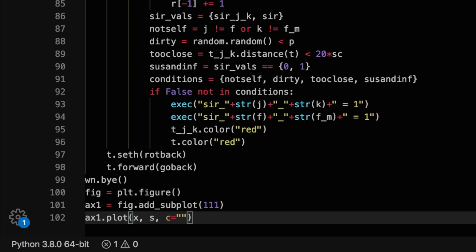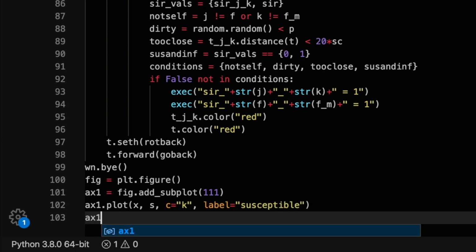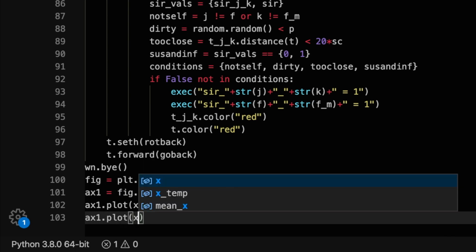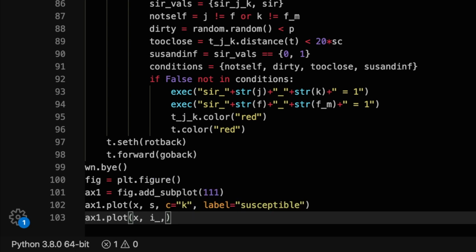Finally, let's close our turtle window with the bye command and create our matplotlib graph. In order to do this, we will create figure fig and add the subplot ax1 to it with the configuration 111. Then we'll plot the number of susceptible people using the plot command on ax1 between independent x and dependent s, with the color specified as black, coded as k, and labeled susceptible.